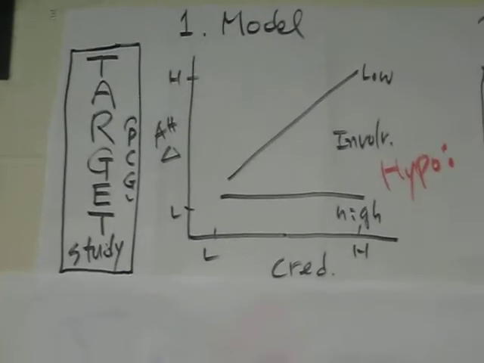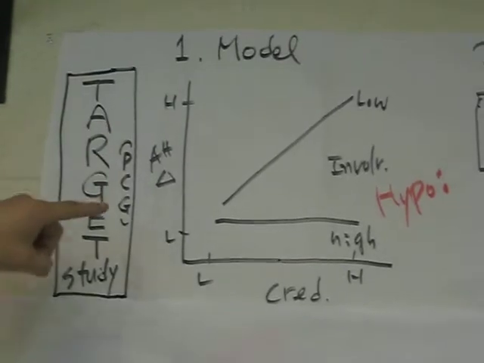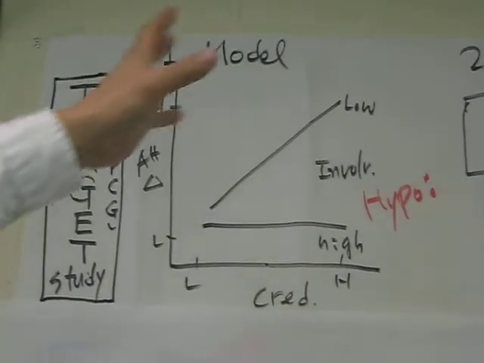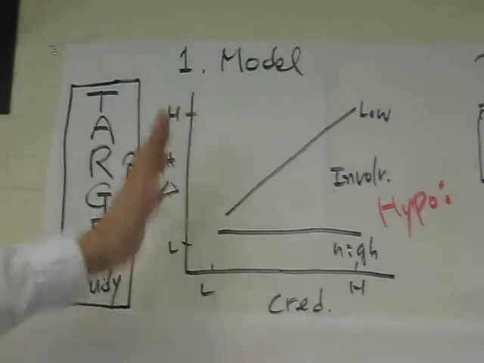Okay, so this is the target study. This is what Petty, Cacioppo, and Goldman did. Let's look at it first, and you are going to do a very similar thing. And this was their model.